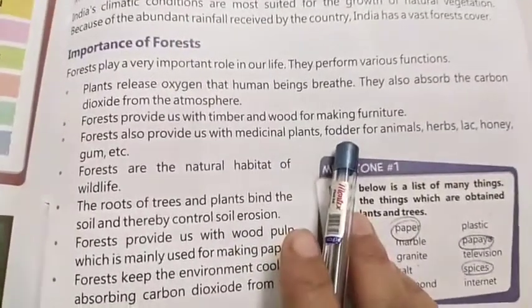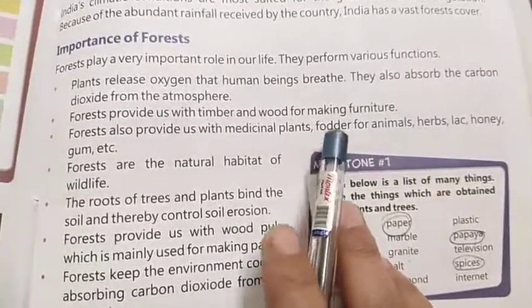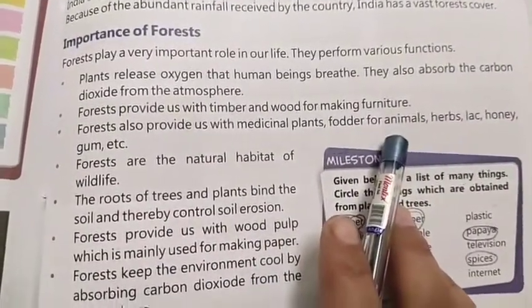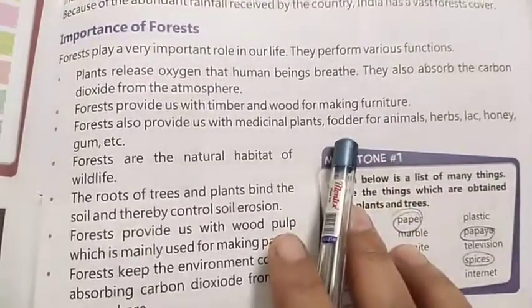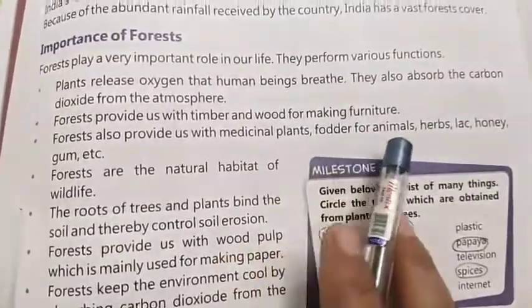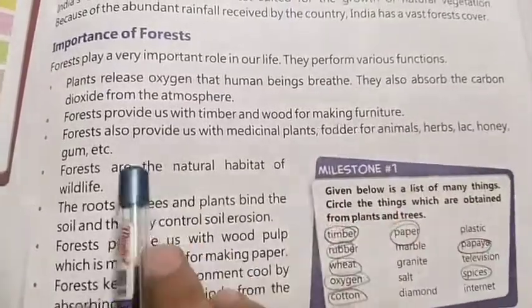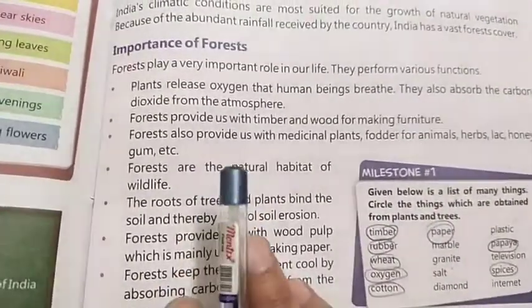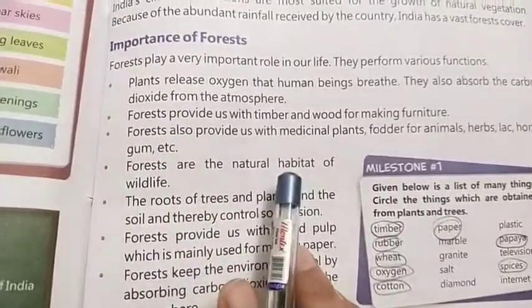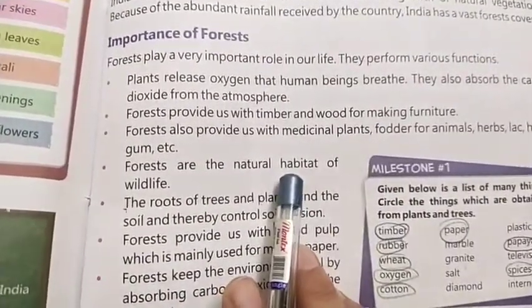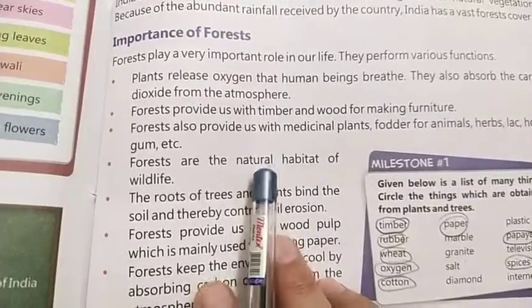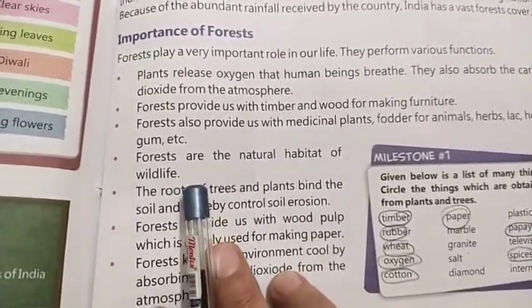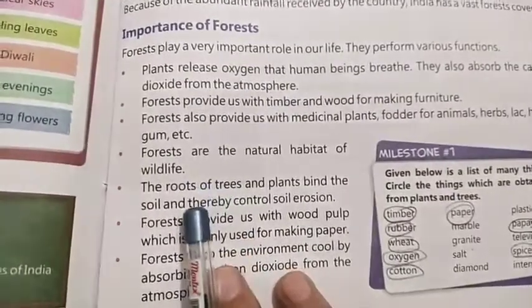Then we are getting fodder for the animals, which depend upon the grass and all, and this again we get from the forest. Herbs, lac, honey, gum, all these things we get from the forest. Again, the forest is a natural habitat, where wildlife can shelter themselves.